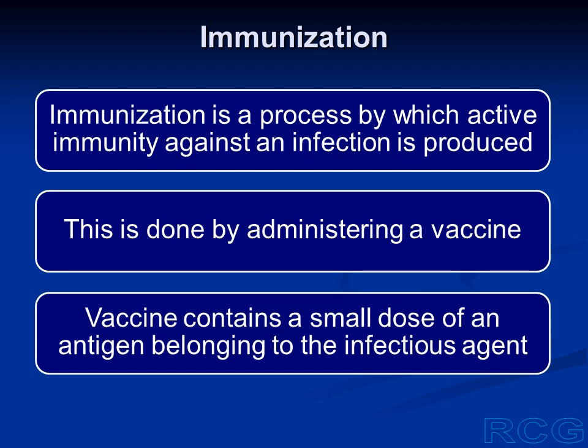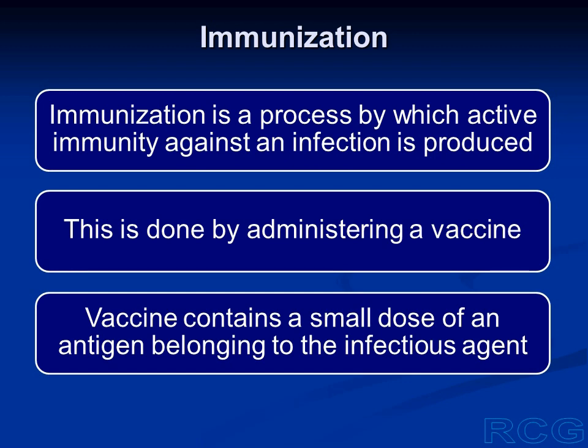The memory of the pathogen is retained. So this is a natural development of immunity against the pathogen or the infectious agents. But in immunization, we purposely produce a primary response before we are actually exposed to the infectious agents or the pathogen.